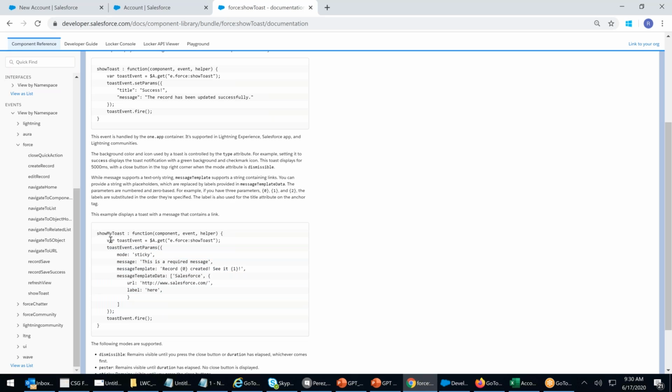Declare a toast message, get the e.force:showToast, because this is where the structure is. We are not building the structure. We are just calling one pre-built structure. In that structure, we are passing our data, title data, message data. And then we are saying fire. That's exactly what we are trying to do.